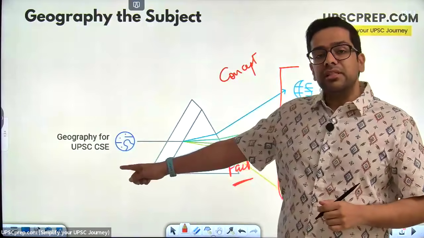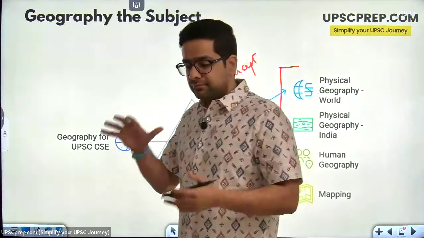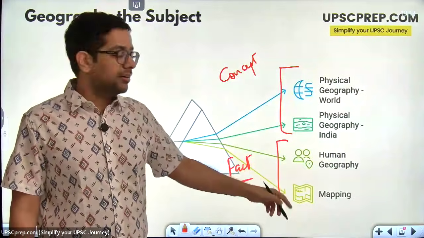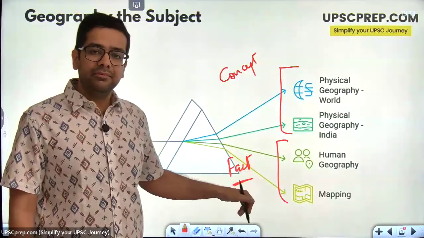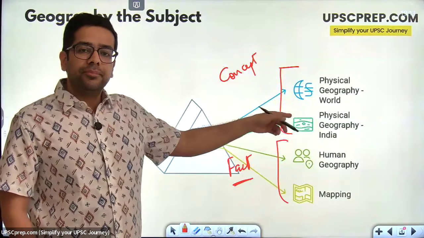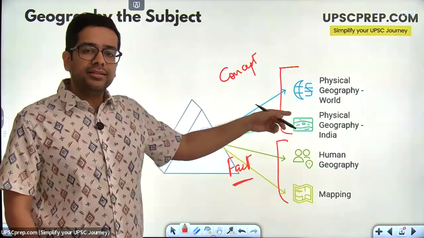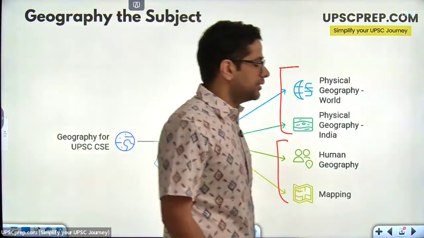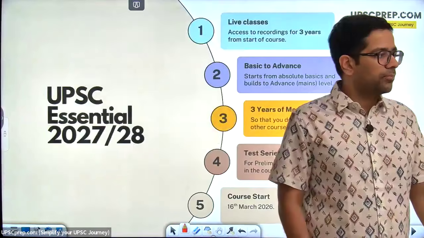So geography for the civil services exam is made up of these 3 major parts: physical geography, human geography, and mapping. These 2 parts are very fact heavy, so therefore we have to keep revising multiple times. These are concepts. If you understand them once, they will stick around. So this distinction is important for us because that is how we'll be spending time further on.